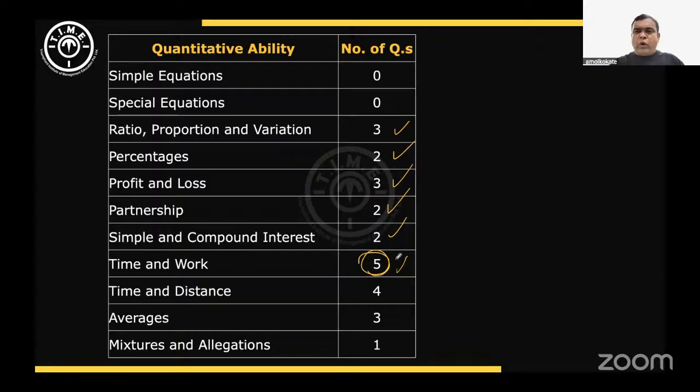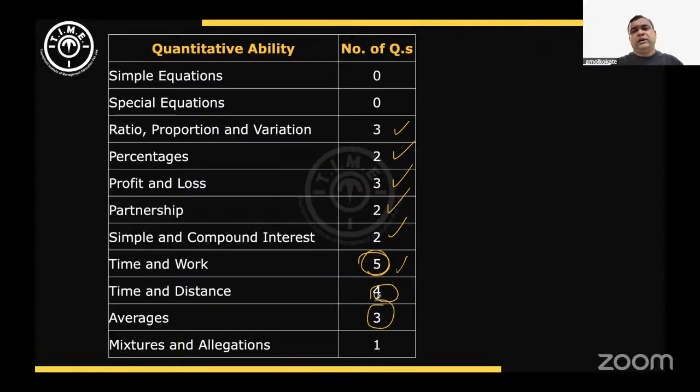For one time and distance question, students said they tried, but the language was not so clear. It was based on pipes and systems, but what exactly was happening was not clear, or whatever answer they calculated did not match the options. Time and distance questions, again I'll say moderate. There were questions based on linear races and on trains crossing other trains. These kinds of questions were asked in the time and distance area.